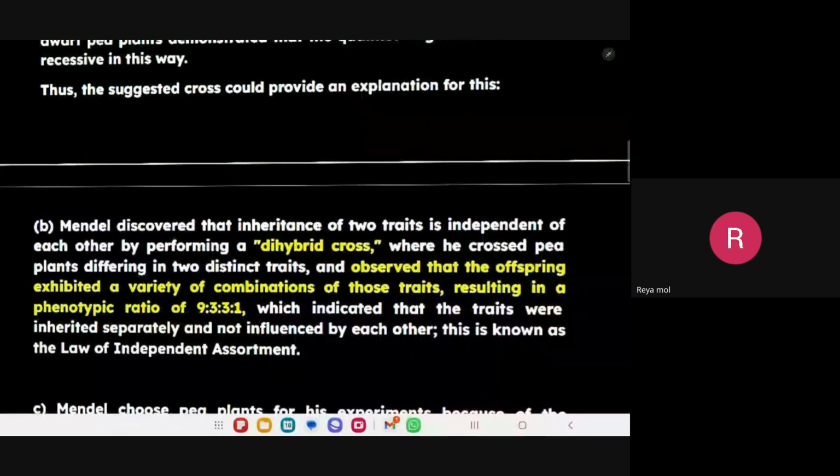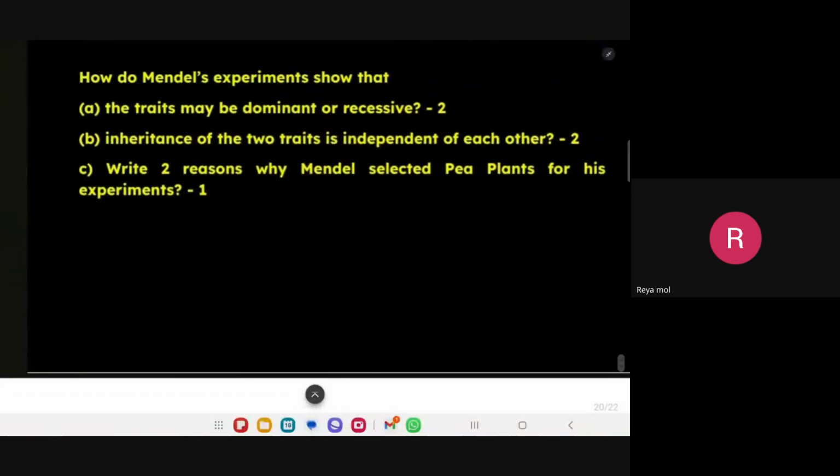Very good. Do you see the yellow colour here? Those are the key points which you have to underline. Okay, children. Now tell the third question.